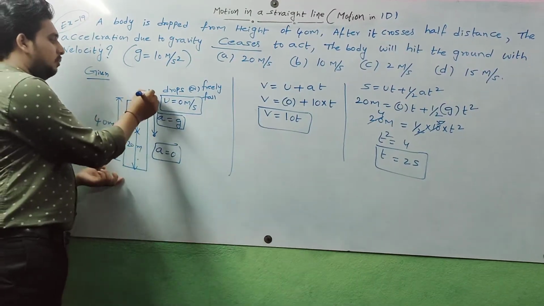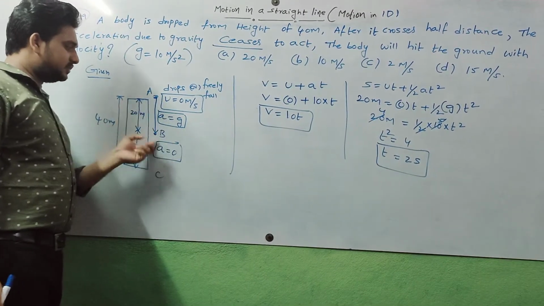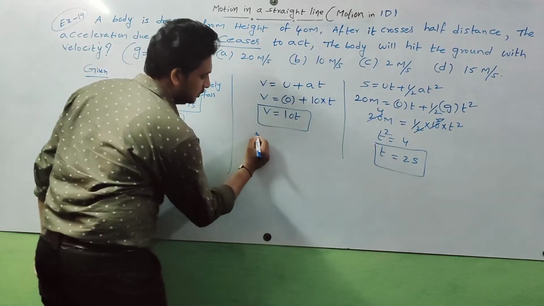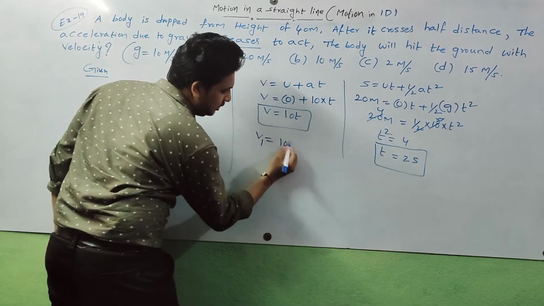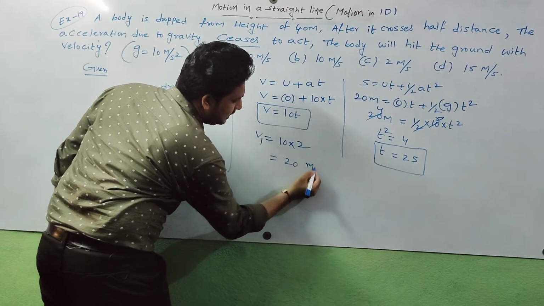For example, a body starts from A. This is B, this is point C. So what is the AB step final velocity? For the AB step, final velocity V is equal to U plus aT. From this, V is equal to, this is the first step, that's why I am taking V1, 10 into time, which is 2 seconds, 20 meter per second.